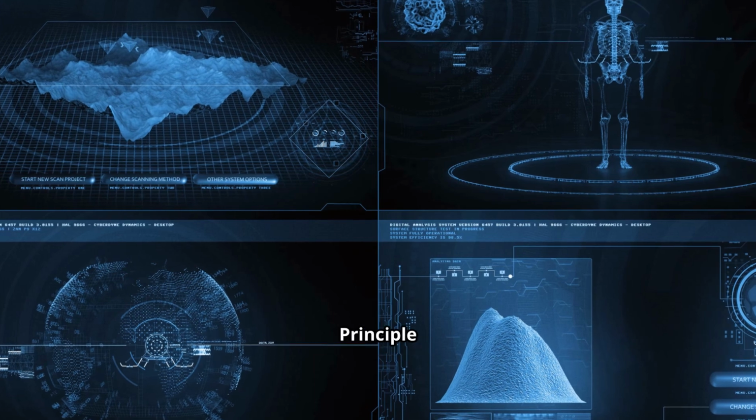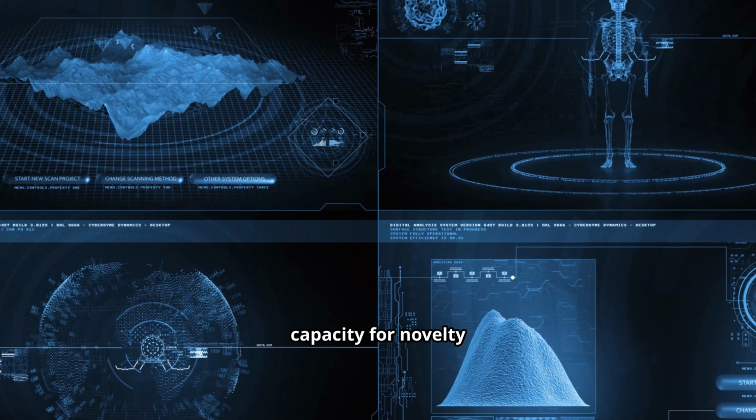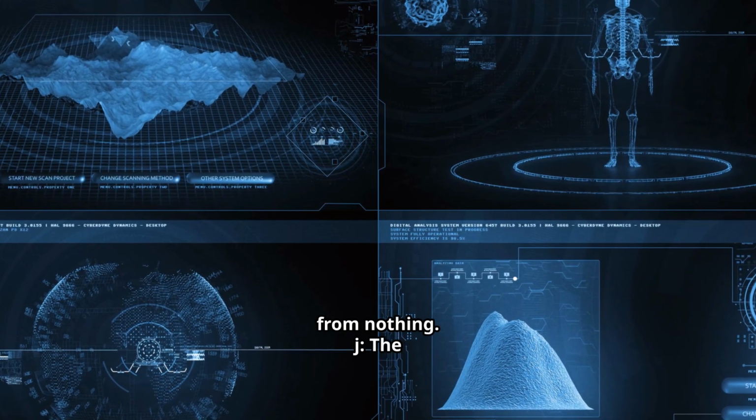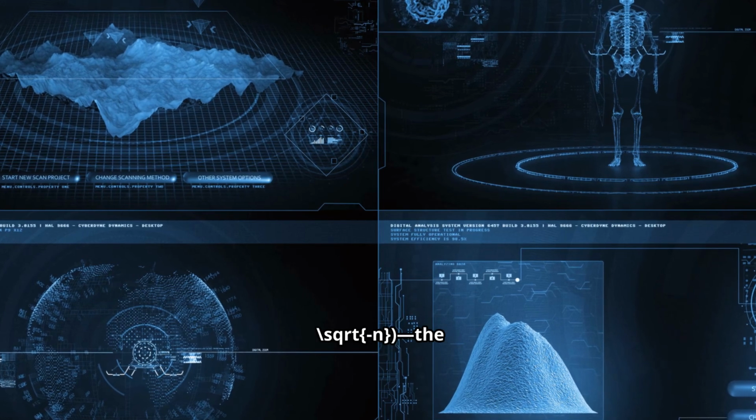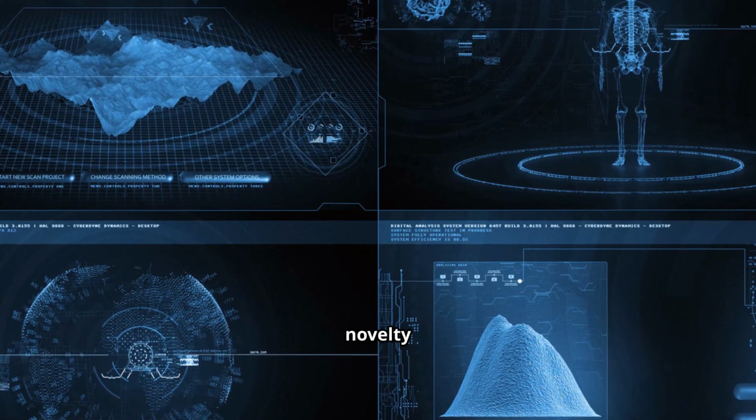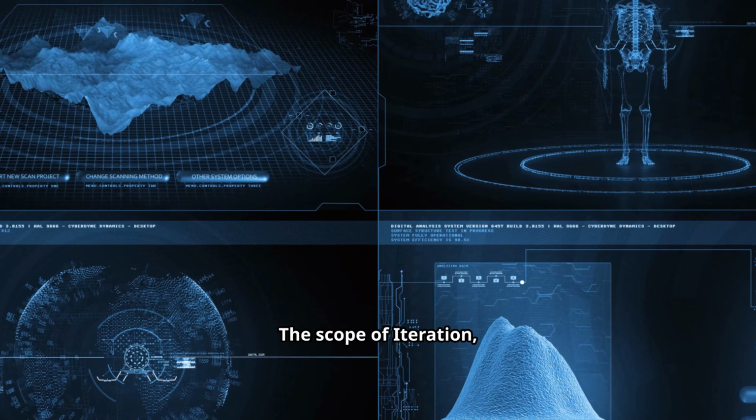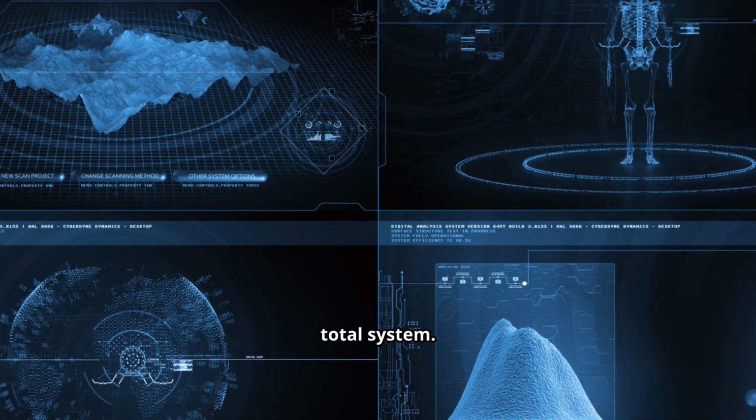I, the void principle, S squared minus 1, the capacity for novelty from nothing. J, the creative inversion, square root, and N, the ability to apply novelty universally. NN, the scope of iteration from a single instance to the total system.